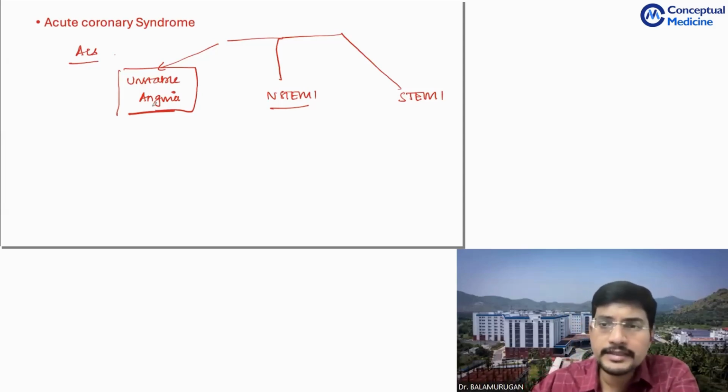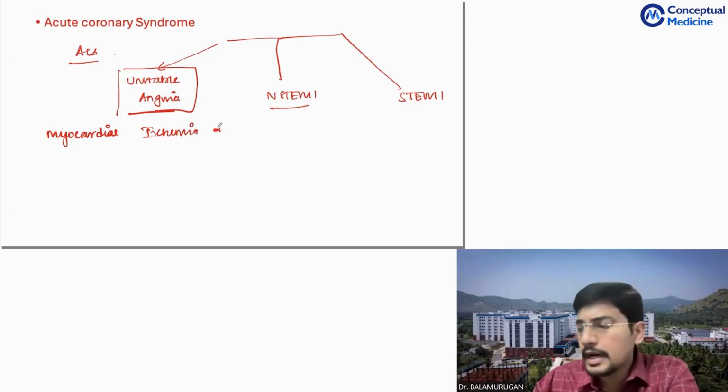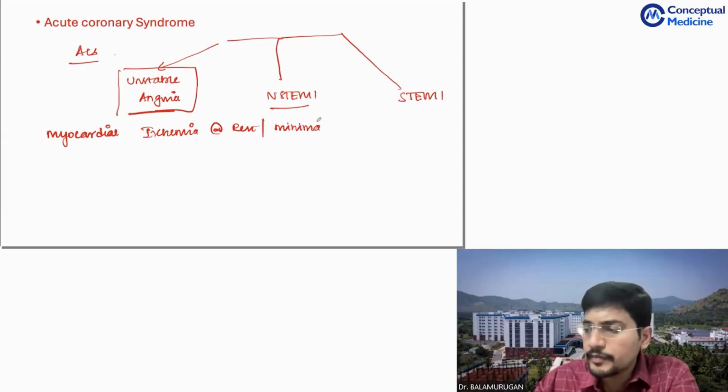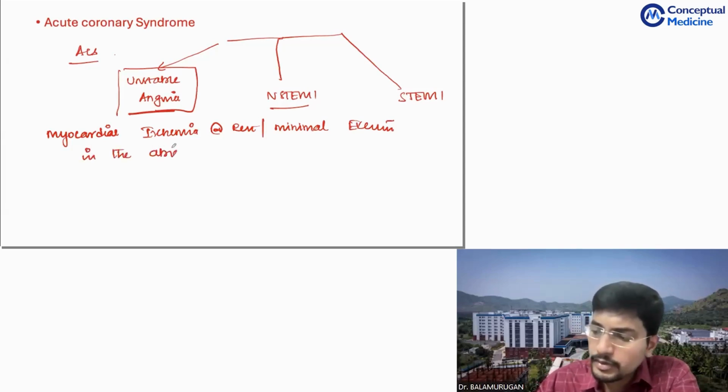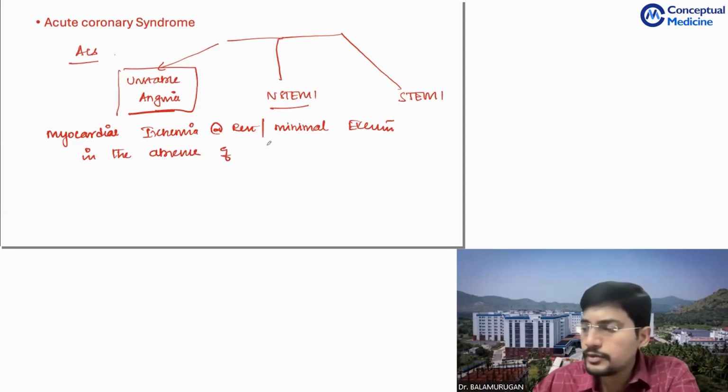So what is unstable angina? It's myocardial ischemia at rest or with minimal exertion, in the absence of acute cardiomyocyte injury or necrosis, whatever you want to call it.